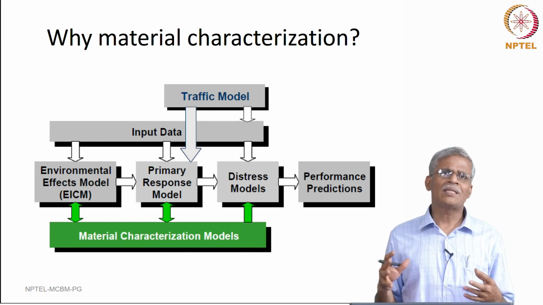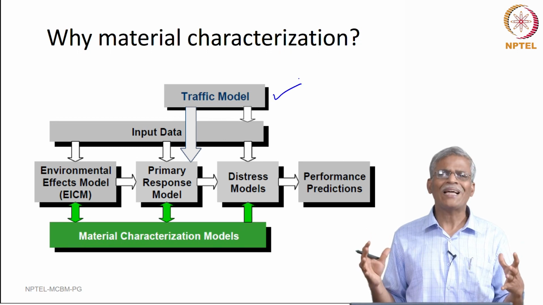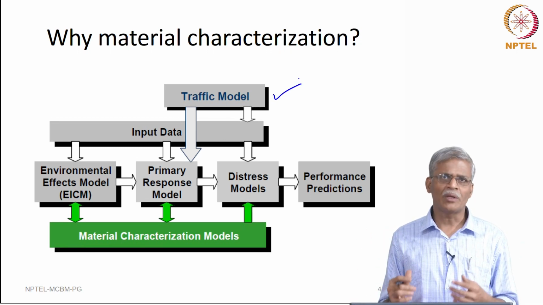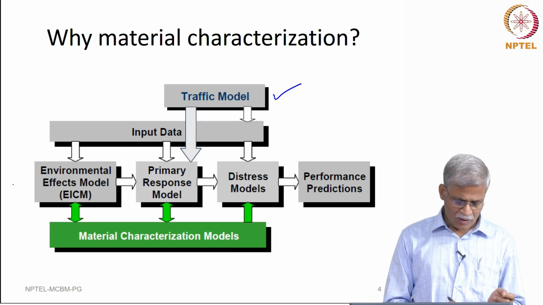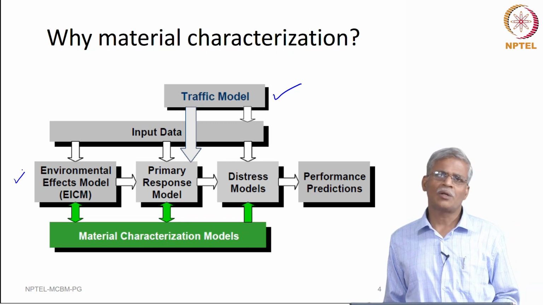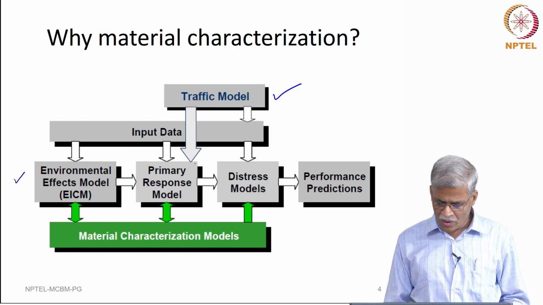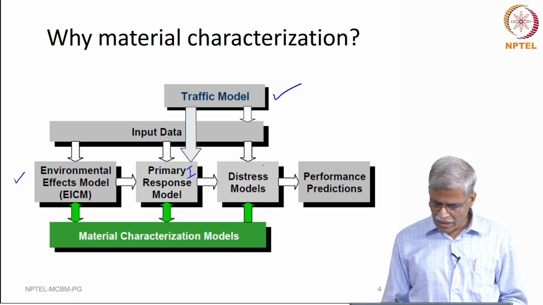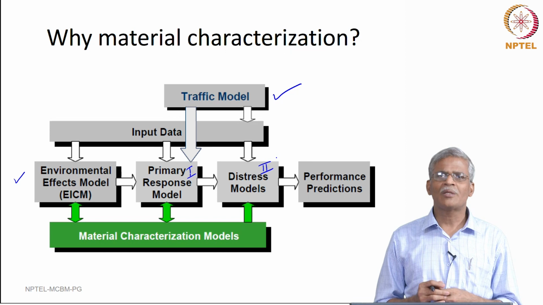So, what you really see is, you see that there is a traffic model which is the actual load that comes on the pavement, and there are different sets of input data that is given. So, one is the environment in which you are planning to construct your pavement. Then there are two types of models that are given. One is the primary response model and another is the distress model. So, what exactly is the primary response model?